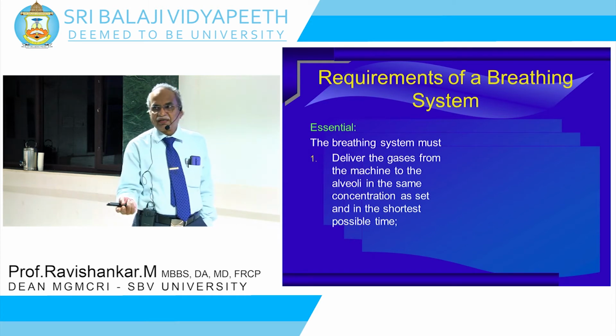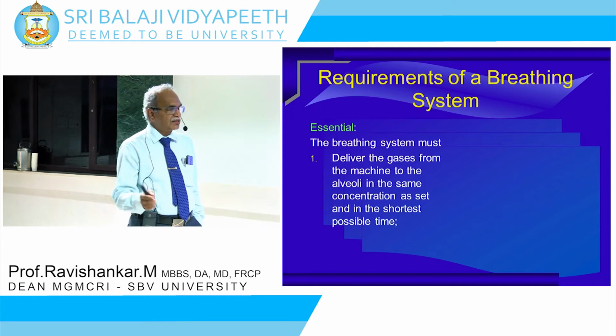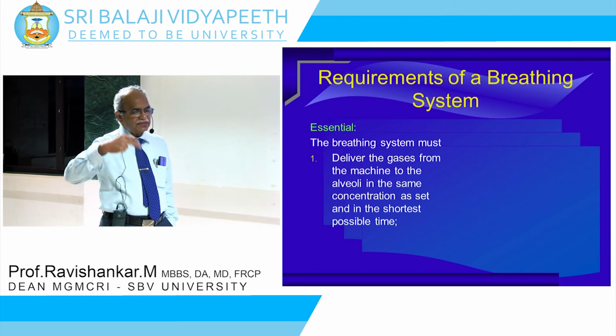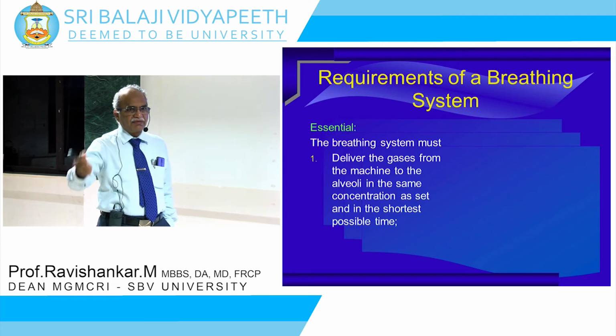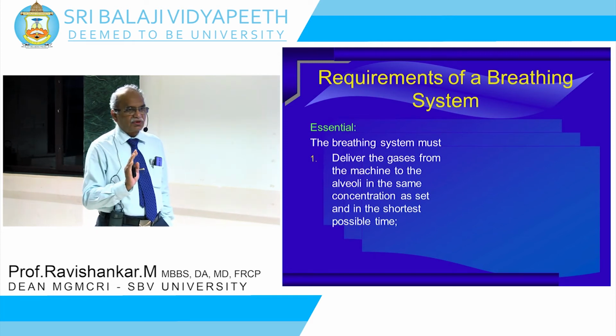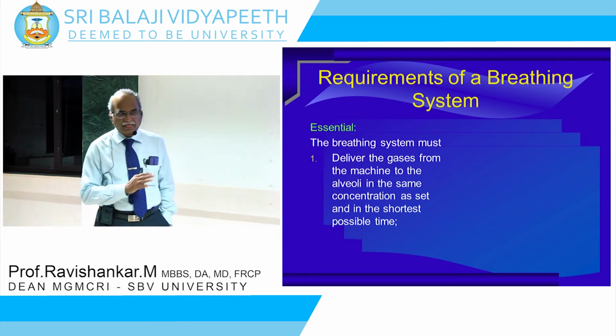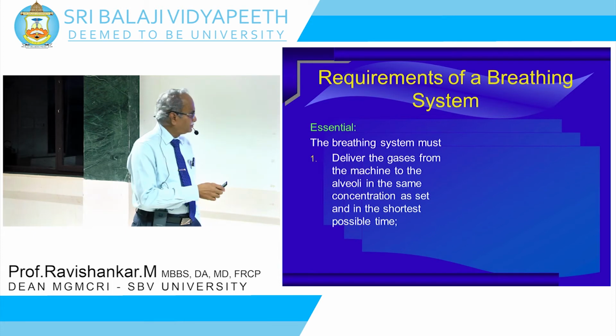If it is immediately in the next breath, it is fine. And if you set 1% halothane or 2% sevoflurane, the patient should get that concentration immediately in the next breath. That is what is ideal, so that you know what you are delivering to the patient. That is the first requirement.